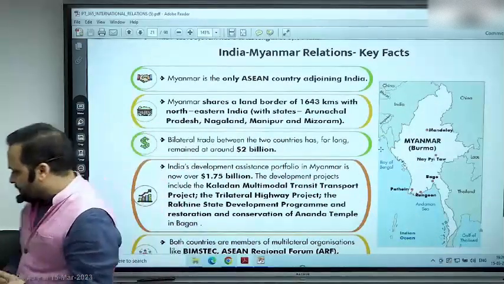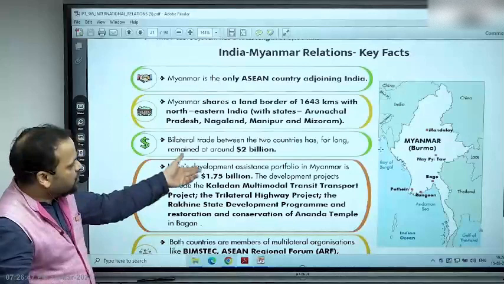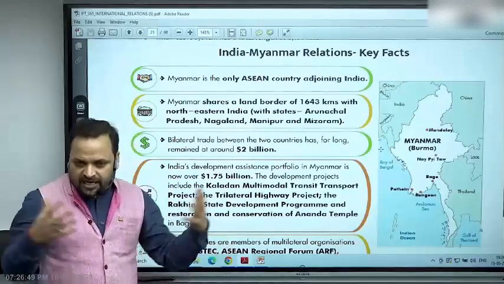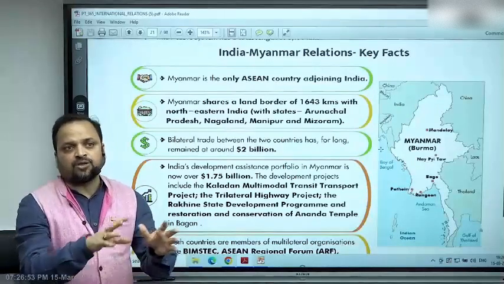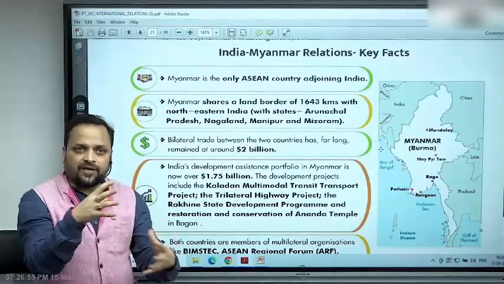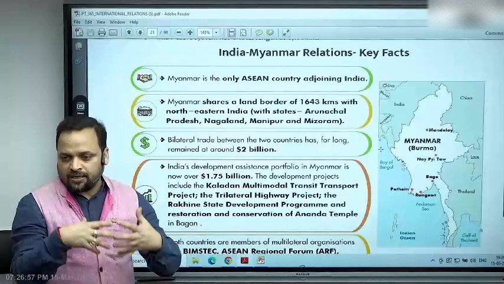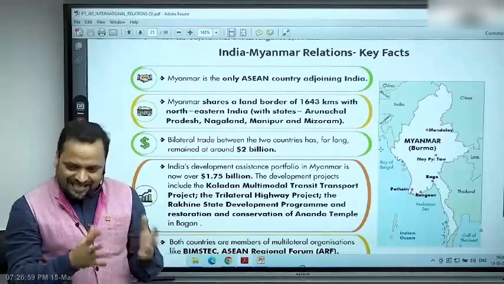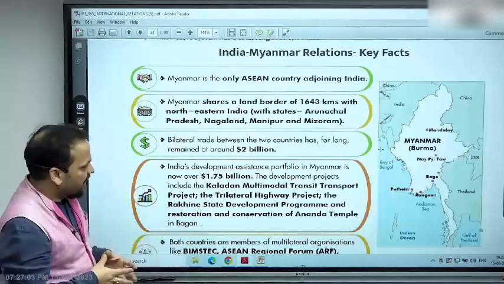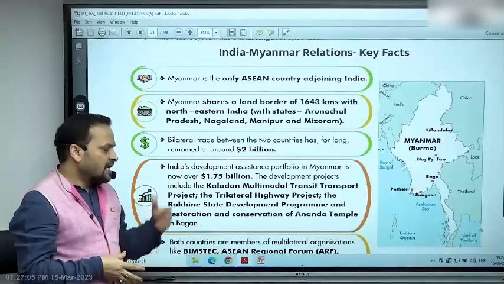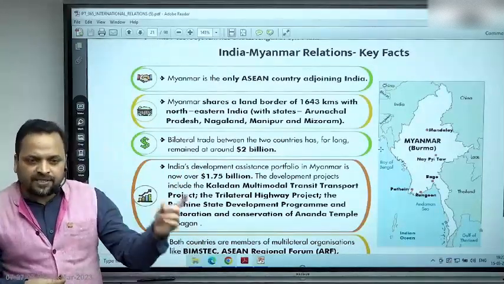So let's see, what else is written? $2 billion of trade, of course, because for a long time Myanmar was a closed country. The opening up of Myanmar is an event of 2010, when Myanmar first put in place a new constitution and conducted elections. So since then we have got more opportunity to open up and engage with Myanmar. $2 billion of trade, and around the same quantum of development assistance that we have provided.